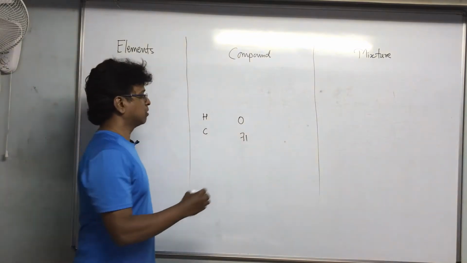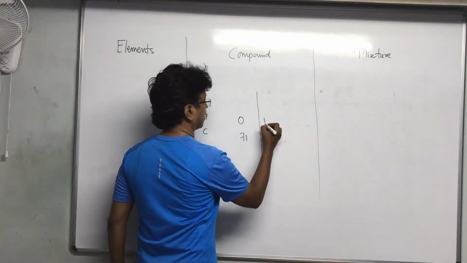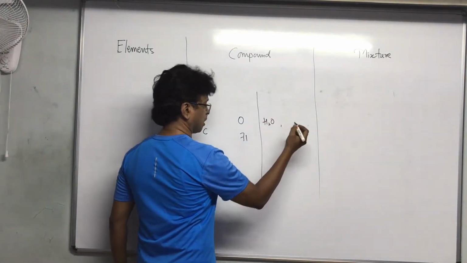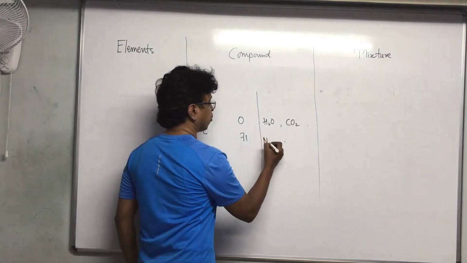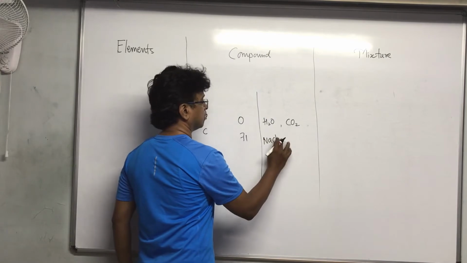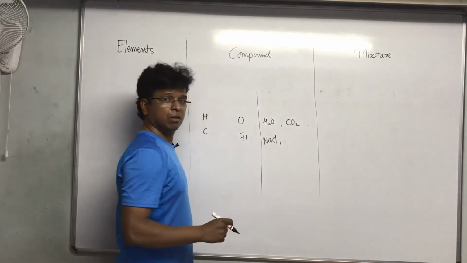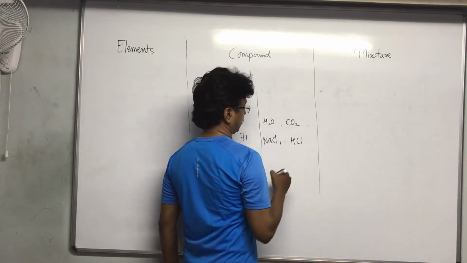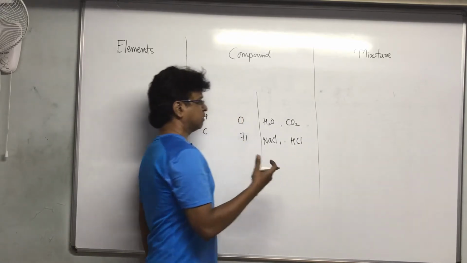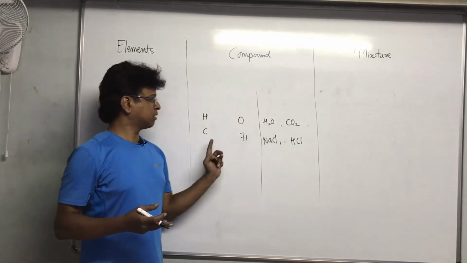What are compounds? See, water is a compound, H2O. Carbon dioxide is a compound, CO2. Sodium chloride is a compound. I can also say hydrochloric acid is a compound. So these all are compounds and these are elements.